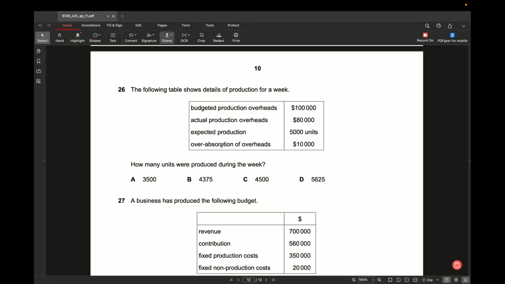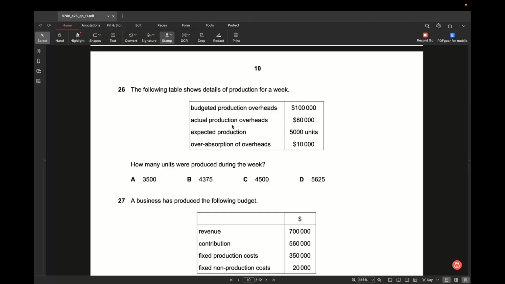Over absorption is when your budget is more than the actual overhead. Here my budget is 100,000 and my actual production overhead is 80,000, so it is exceeding by 20,000. So my overhead absorption should be 20,000, but they are saying it is only 10,000.